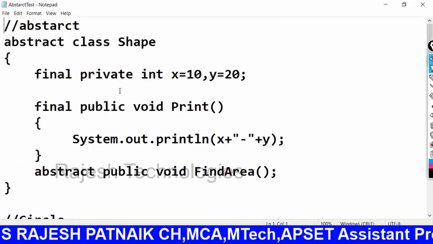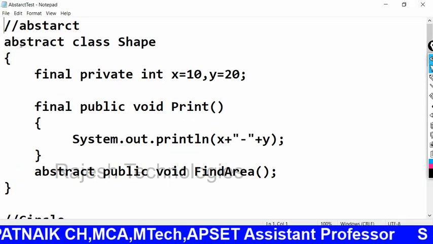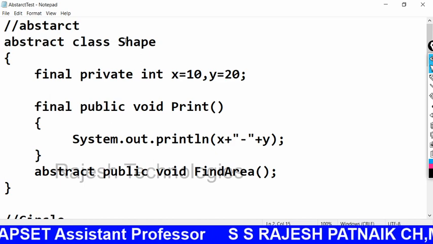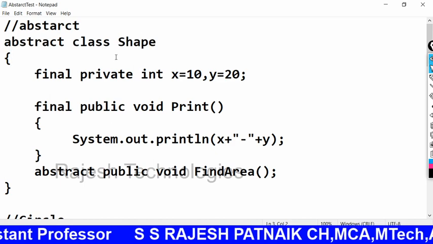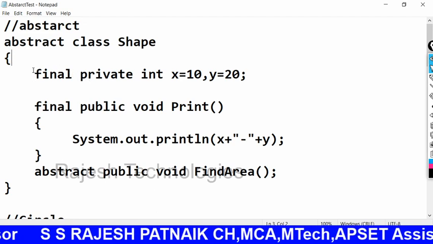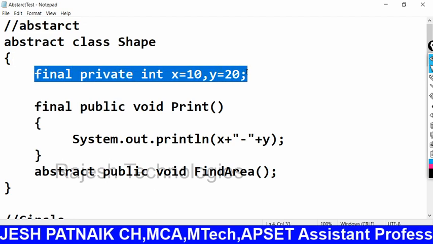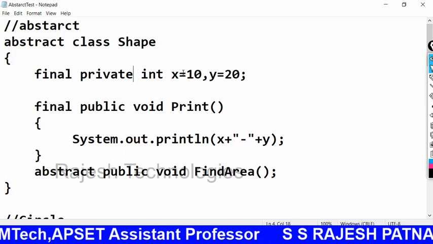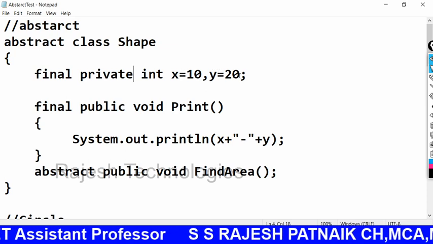See here, students, this is the regular example. So many times in the classrooms also we learn. I have an abstract class Shape. In that I have some variables. The final variables will not be changed. You know that int x equals 10 and y equals 10.